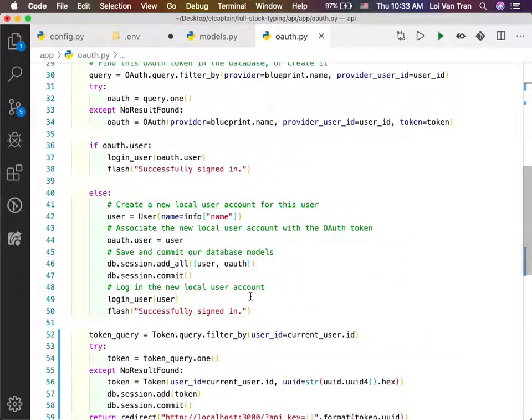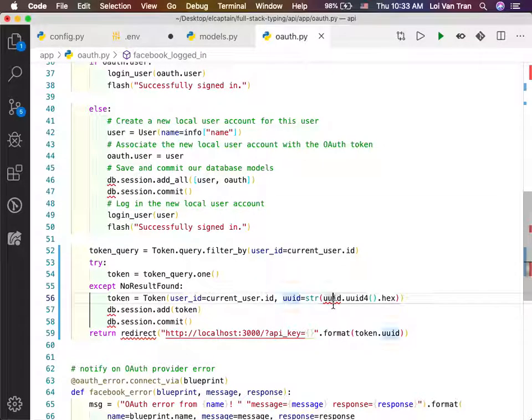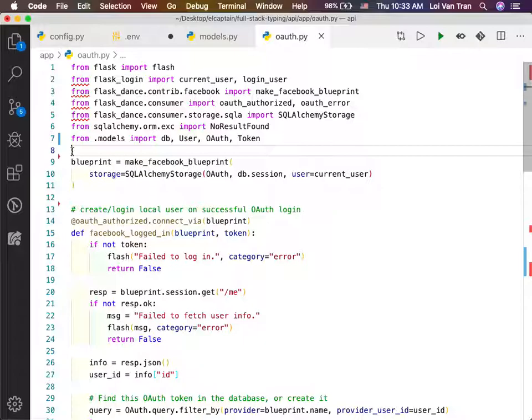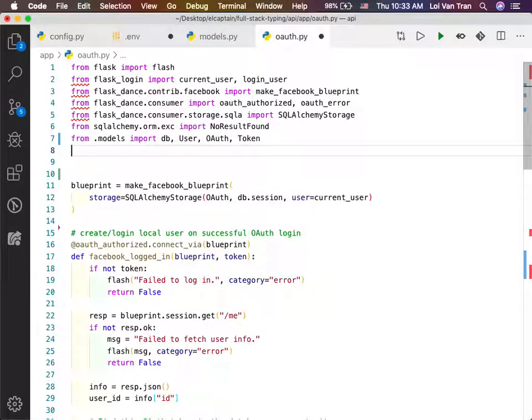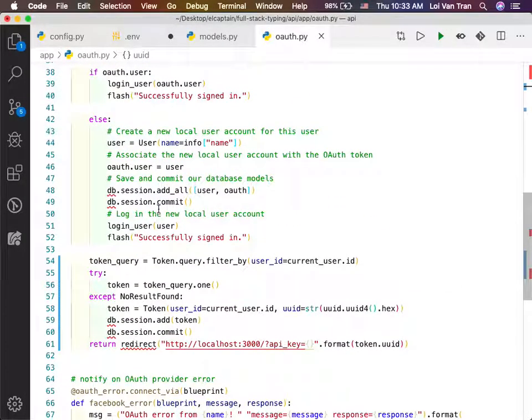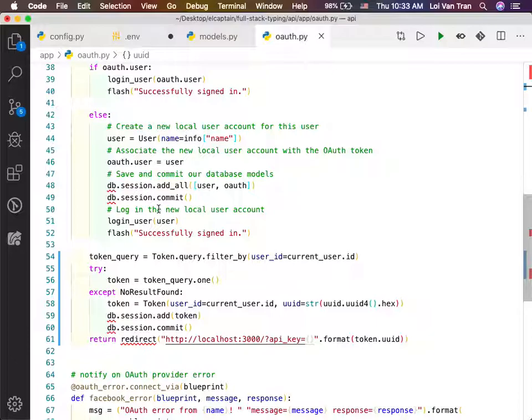Additionally, it's saying that UUID is undefined, right? So we can import this. Is it just import? I forget. Import like that? Yeah, I think it's that. Okay, so we're importing these two dependencies. One is a model that we define in a different file. Remember, just like in React world, guys, we defined it in a different file, but we need to import it for use in this file.